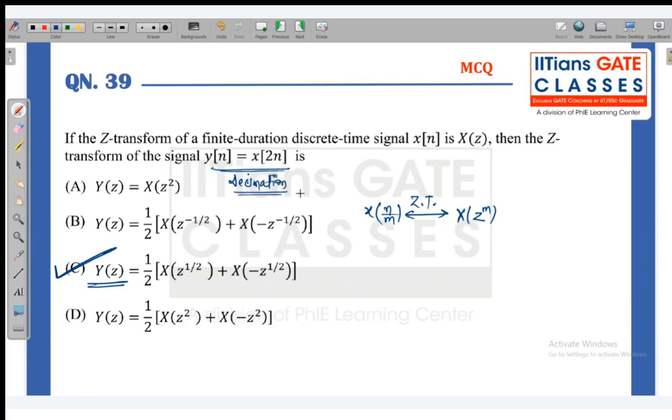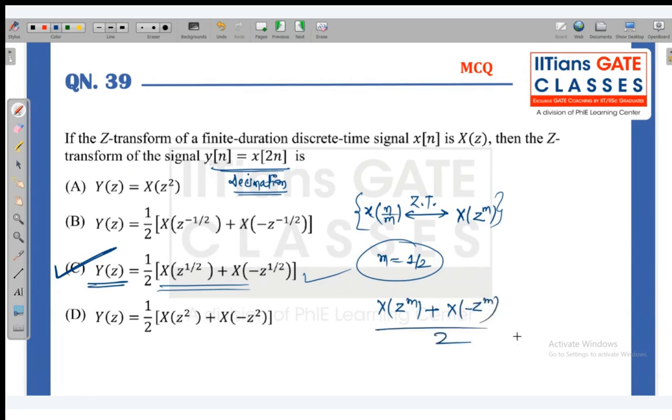So if the samples are missed, then you cannot apply this property directly. In that case, you have to remember that whenever there is a decimation, the scaling property works like this: 1 upon m, times x of z to the power 1 by m plus x of minus z to the power 1 by m. M is the factor, here 1 by 2. So this is the property whenever the decimation happens.